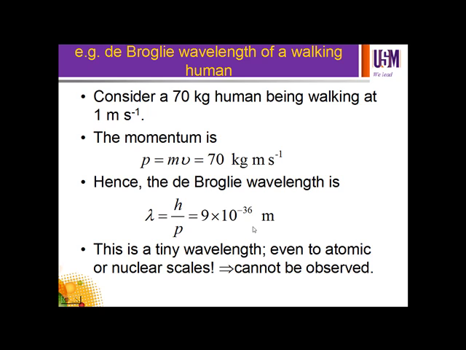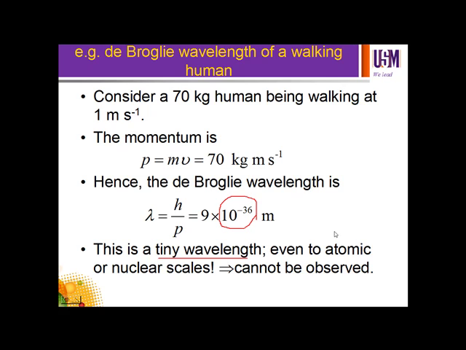That means there is a wave, but you can see here that the power is 10 to the power of negative 36 meter. So this is a tiny wavelength, very, very short, even compared to atomic or nuclear scale.